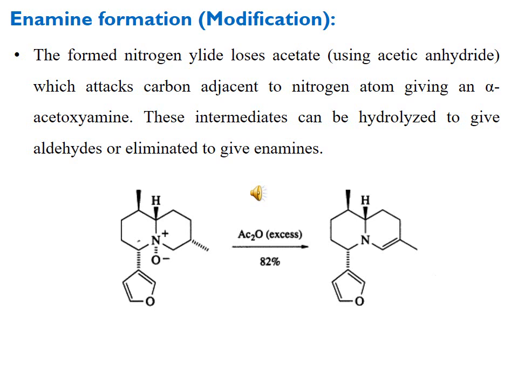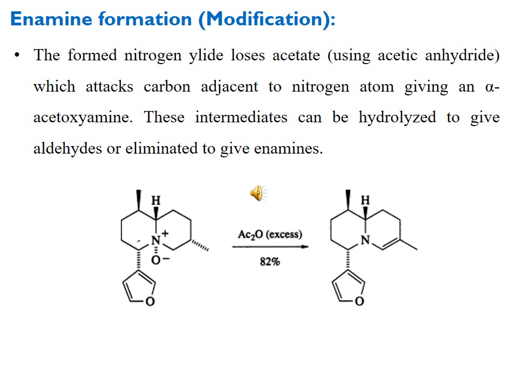The third modification discussed here is the formation of enamine. Here you can see tertiary amine N-oxide is treated with acetic anhydride, and we get a yield of 82%. And here the product is a tertiary amine with a double bond between the alpha and beta carbon. So we are left with the product of enamine.